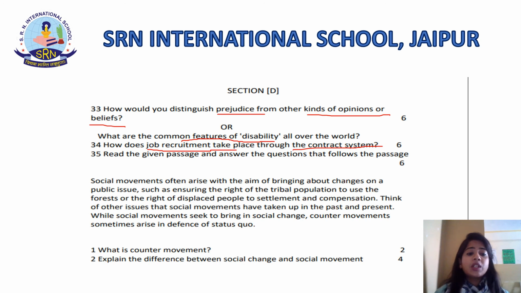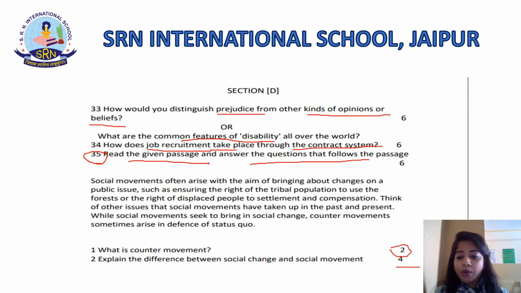Now, let's proceed to question number 35. Here, again, a passage is given and you need to answer the question that follows the passage. This question number 35 is divided into two questions. The first question consists of 2 marks and the second question consists of 4 marks, students. Take care of the word limit that you are going to write in the exam. Students, it is not necessary to copy the answer exactly from the book. You have to write the relevant answer and you can write it in your own language and in your own words. But make sure that it is relevant and it covers the word limit very well.